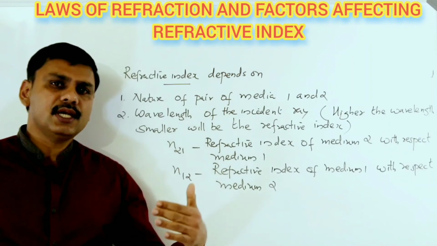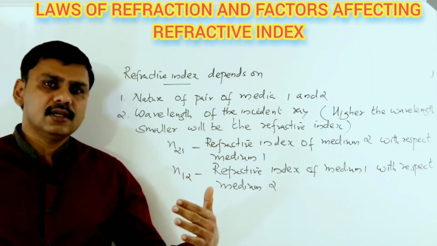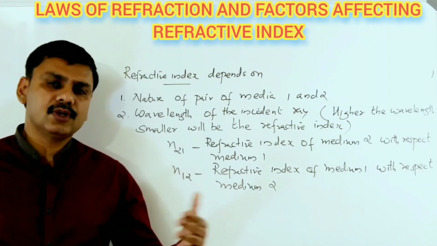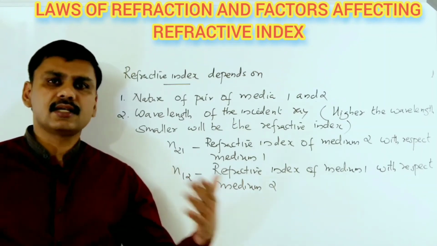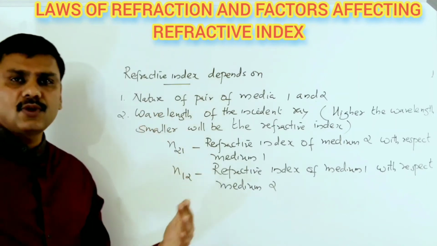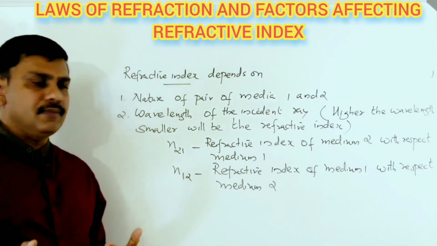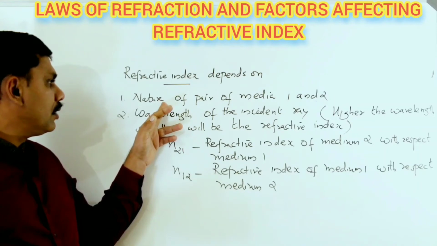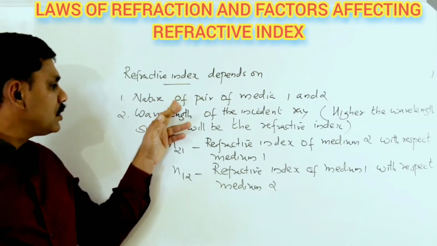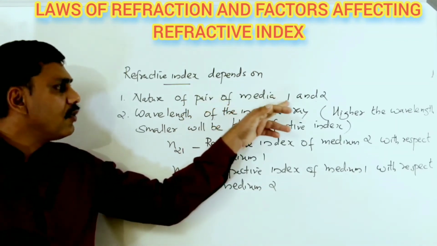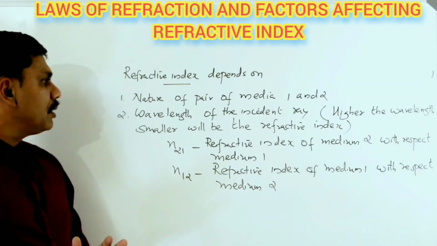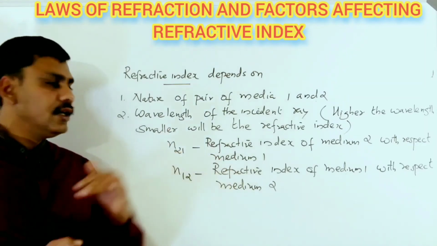You know that in refraction, refractive index is also a comparison. You know that denser and rarer is a comparison. Refractive index is also with respect to a medium. So refractive index depends upon what? The nature of the pair of media 1 and 2.